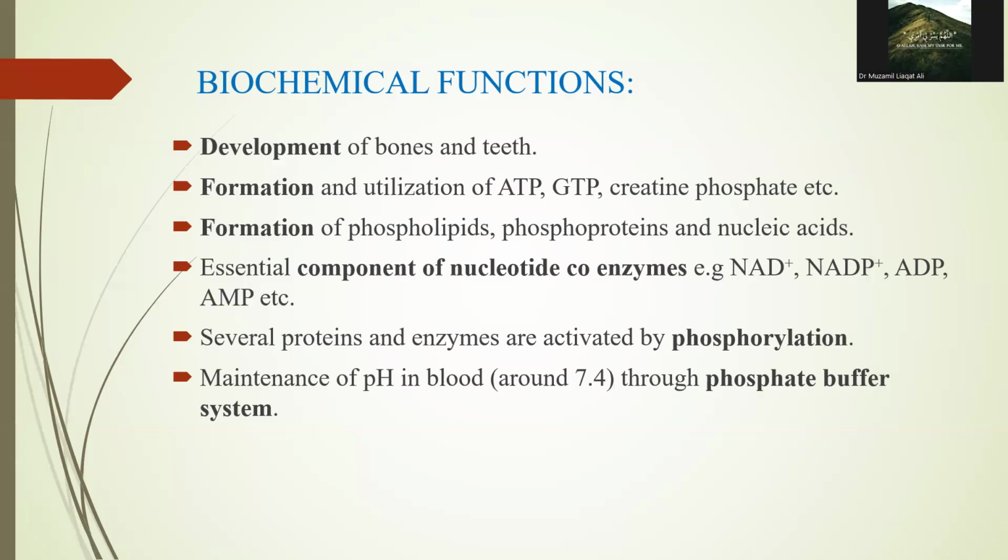Fifth, several proteins and enzymes are activated by phosphorylation, a process that adds phosphate groups to regulate their activity. This is a fundamental mechanism in cell signaling. Finally, phosphorus helps to maintain the pH of the blood around 7.4 through the phosphate buffer system, which is one of the body's key acid-base buffering mechanisms.